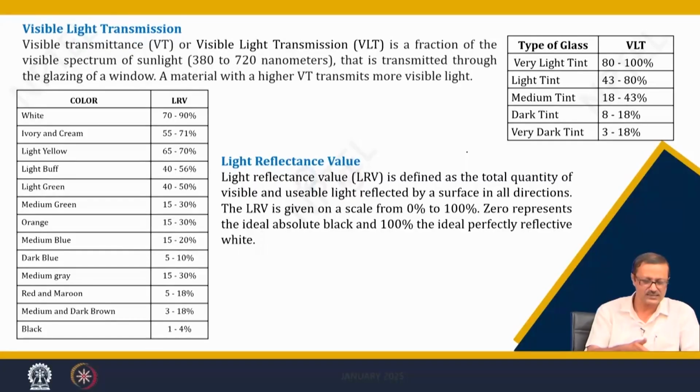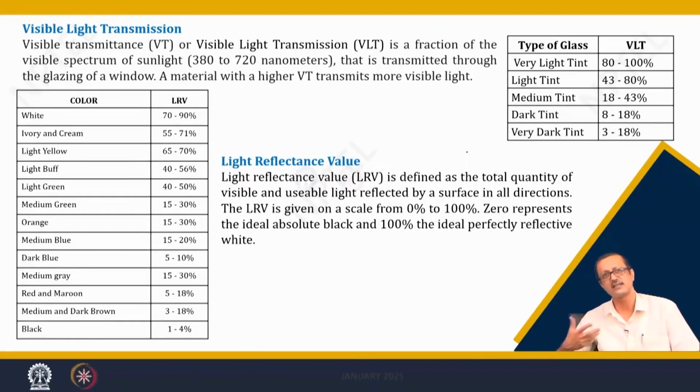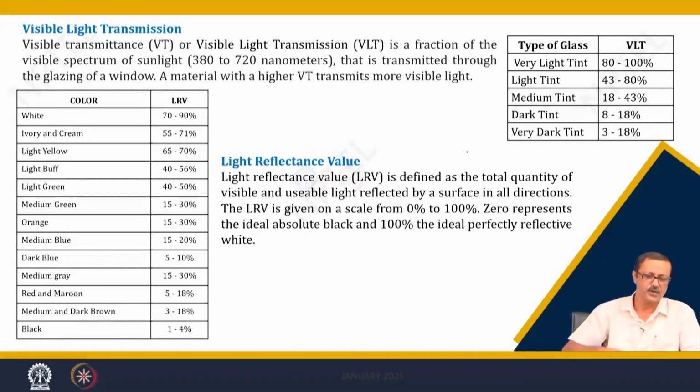If it is black, the last line, it is almost 1 to 4% reflectance. So, almost 96% to 99% is going to be absorbed by the surface, whereas if you go to the top, the white interior surface is going to reflect almost 70 to 90% of the light, and almost 30 to 10% is going to be absorbed by other means. So, the ivory, the cream, the light yellow, those are some of the color list, and as you go downward, the colors are a little bit darker in shade, and your percentage value is decreasing gradually.